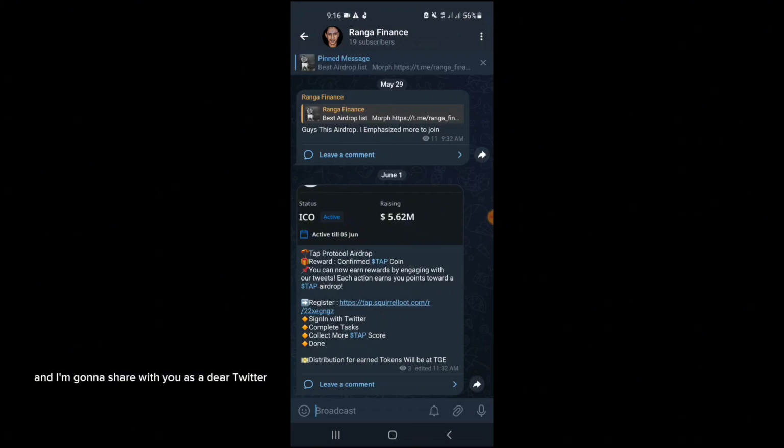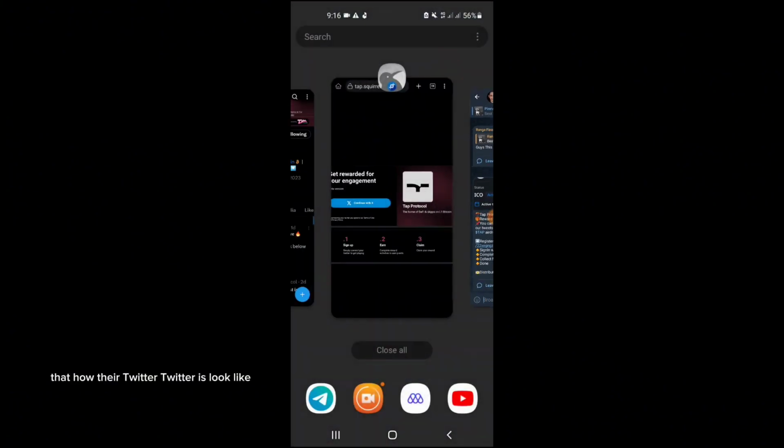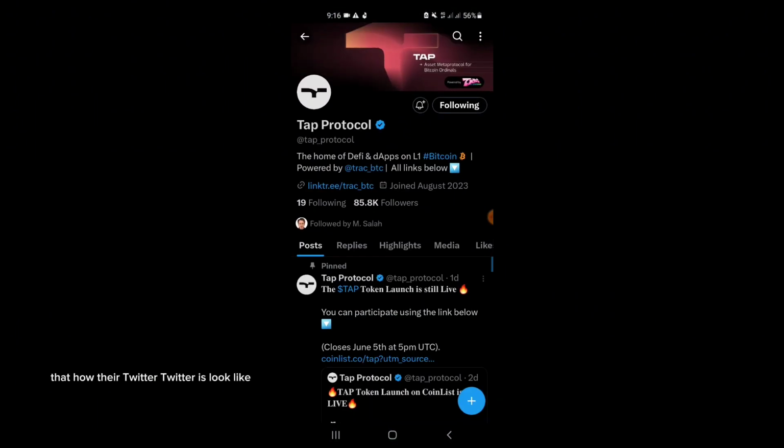I'm going to share with you their Twitter, and how it looks. Their bio says what Tap is: the home of decentralized finance and dapps on layer on Bitcoin. Whatever they are, it doesn't matter. You don't need to think about that.